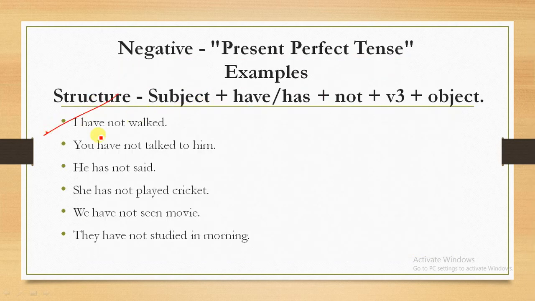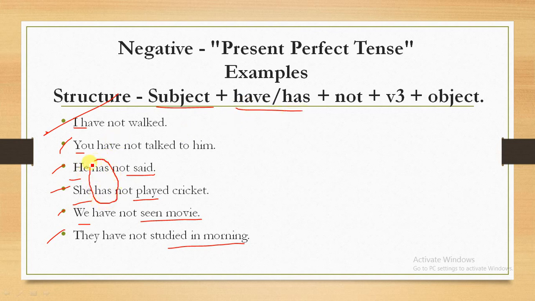Here we will see some examples. I have not walked, you have not talked to him, she has not said, she has not played cricket, we have not seen a movie, they have not studied in the morning. So the subject is I, you, he, she, it, we, they. Have or has: for he, she, it, the third person, we use has, and for first and second person we use have. Then not, to create a negative sentence we add not here. Then we use the verb third form.